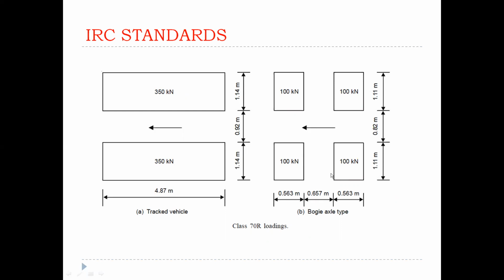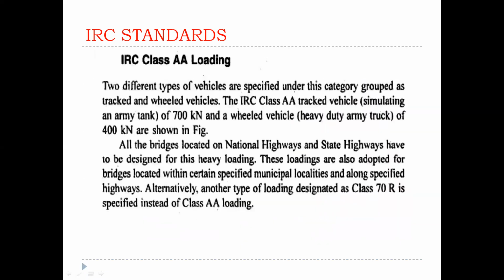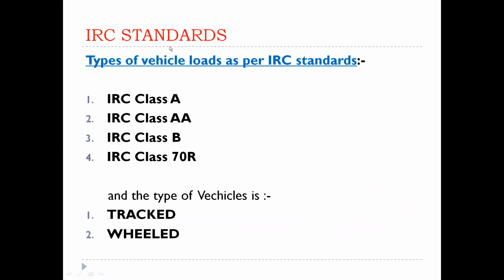And also the axle condition. These are the four types of IRC class vehicle loads. What are they? IRC class A, class AA, class B, and class 70R are very important. These four types. In any problem, sometimes we assume either class AA vehicle, in the tracked vehicle condition, or the wheeled vehicle, that is the axle condition.